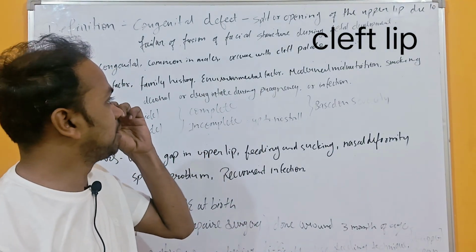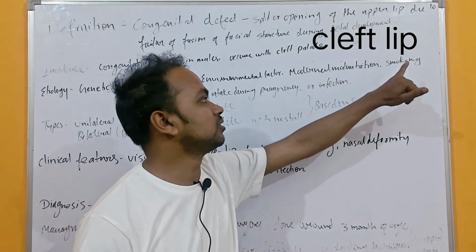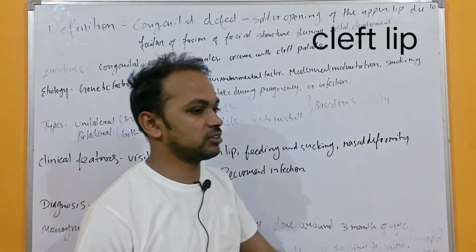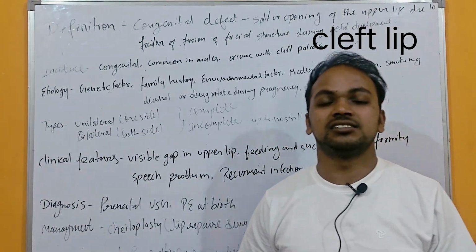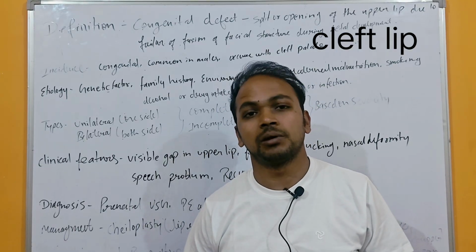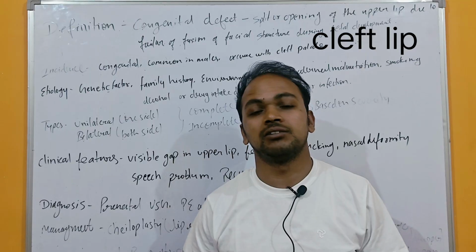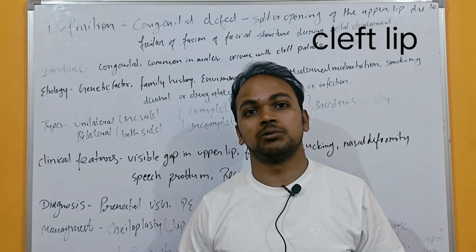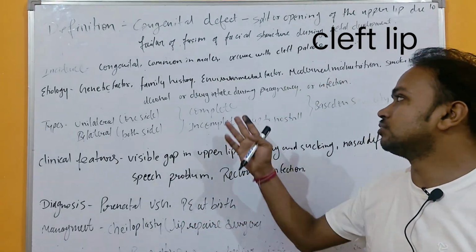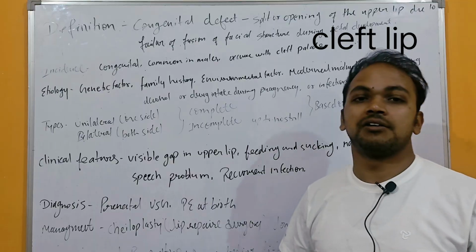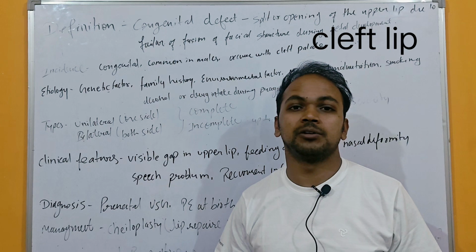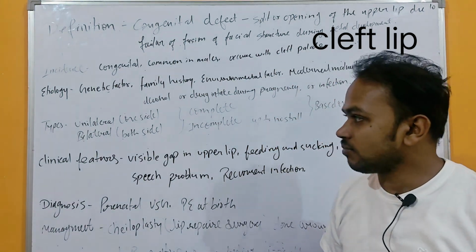Then environmental factors: maternal malnutrition, smoking, alcohol, drug intake during pregnancy, or infection. Suppose the mother is pregnant and she is using alcohol, smoking, or suffering from any infection, so there is a chance of deformity in the fetal growth. If the mother is smoking, drinking alcohol, or using drugs during pregnancy, or is malnourished, the chance of cleft lip is higher.